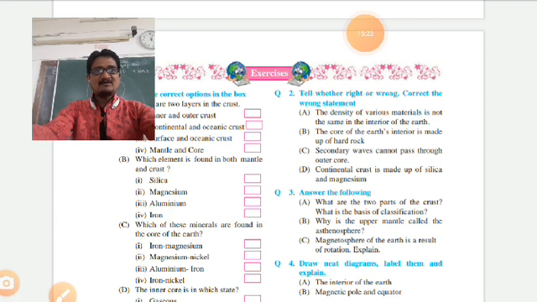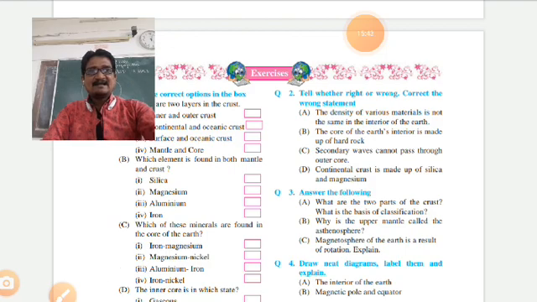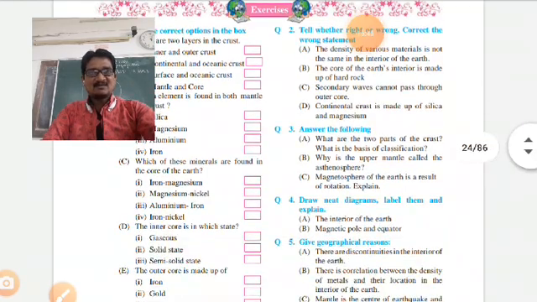Secondary waves cannot pass through the outer core. Correct. Continental crust is made up of silica and magnesium. Incorrect. Continental crust is made up of silica and aluminum, not magnesium. Okay. Note down all these and solve all these questions, answer the following, draw the diagram.